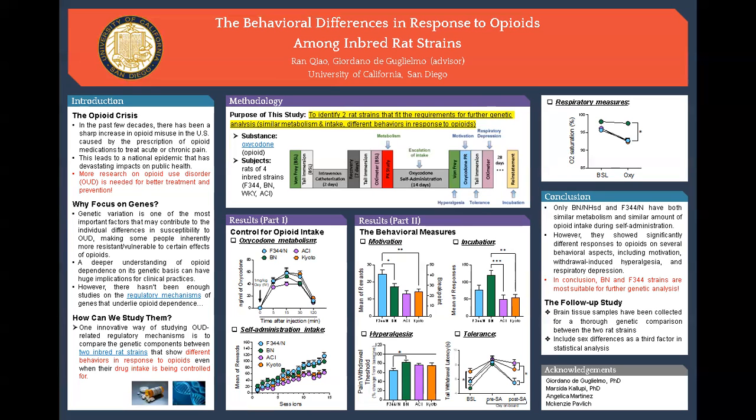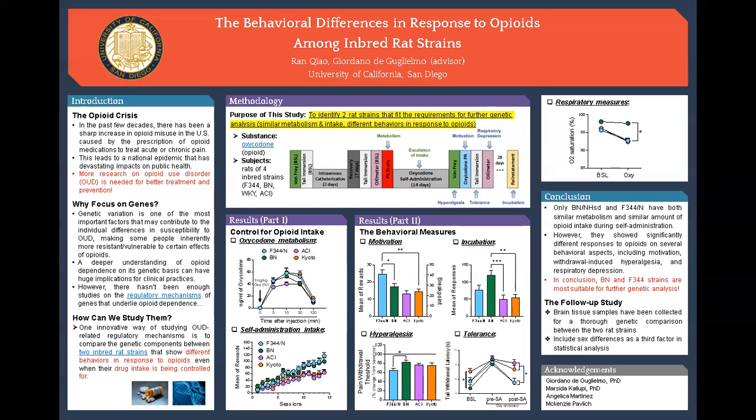There's also a notable difference between these 2 strains in their withdrawal-induced hyperalgesia, where there was a significantly larger decrease of pain threshold in F344 than BN during their opiate withdrawal. But there's no distinct difference in their tolerance to the analgesic effects of opiates. And finally, we found that opiate dependence also led to a dramatic reduction of oxygen saturation in F344 compared to the baseline, but it had very little impact on BN, suggesting that BN may be inherently more resistant to the respiratory side effects of opiates.